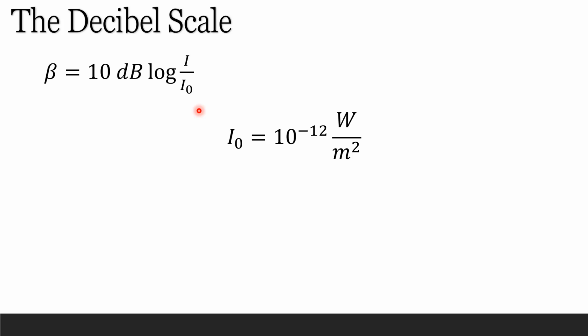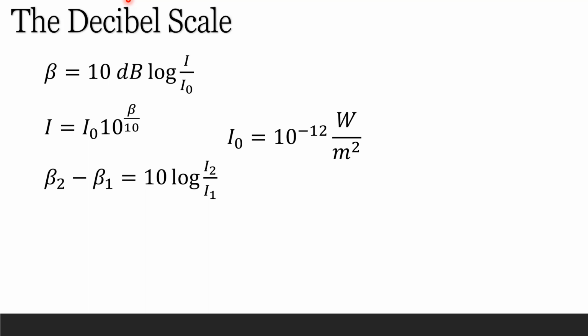So at 1000 hertz frequency, I naught is equal to 10 to the minus 12 watts per meter squared. If we rearrange this and solve for I, I is just equal to I naught, which is 10 to the minus 12, times 10 raised to the power of beta, the sound intensity level, over 10. So we can actually convert I into beta, and we can also convert beta into I, which is given by these equations.